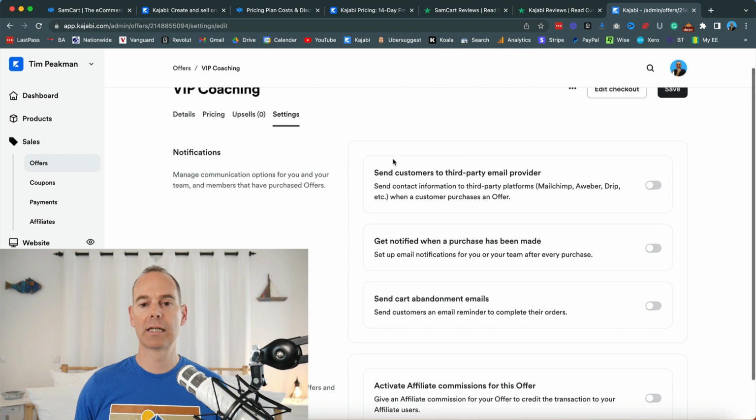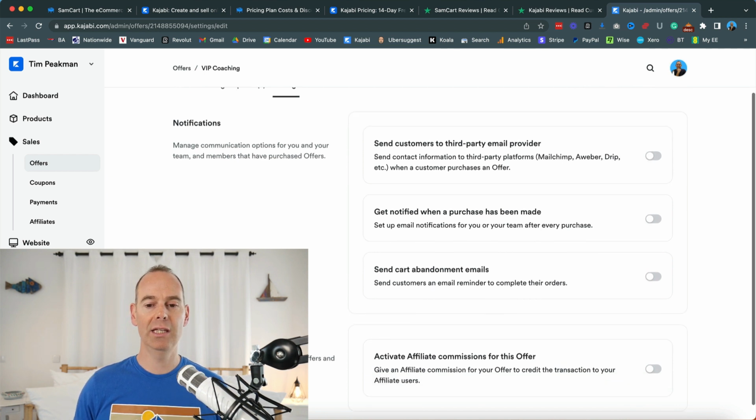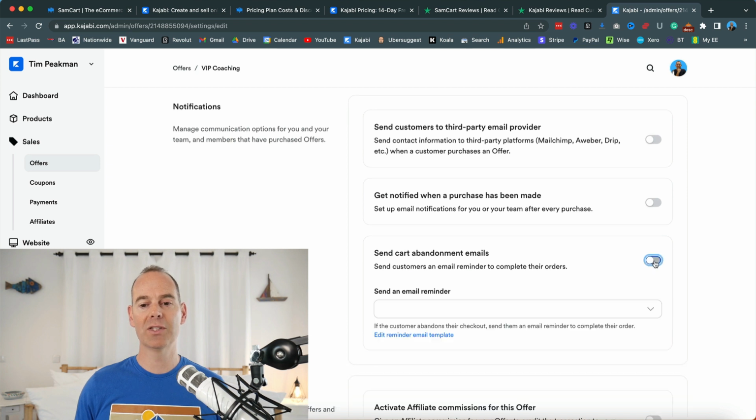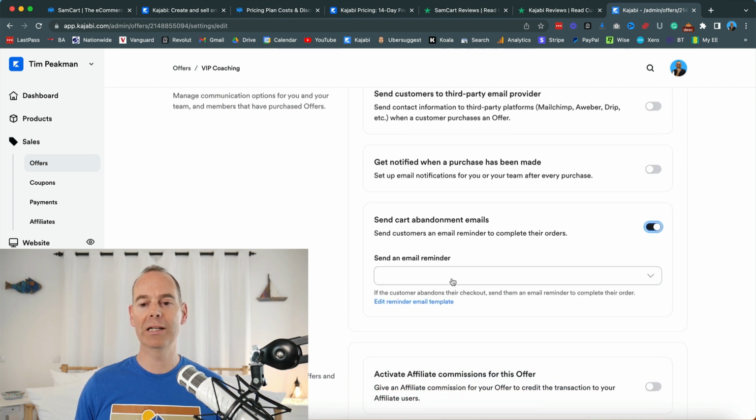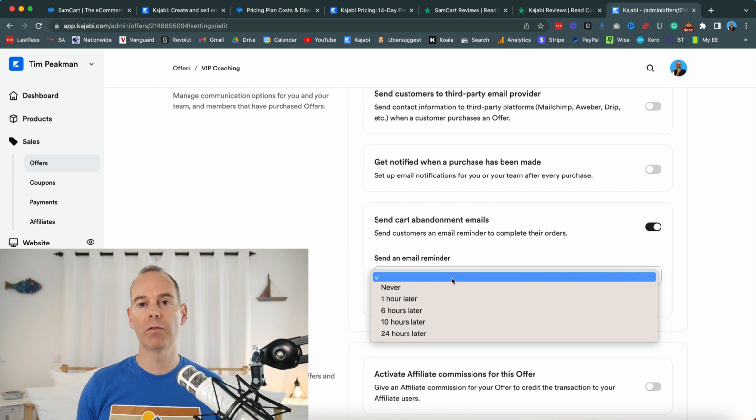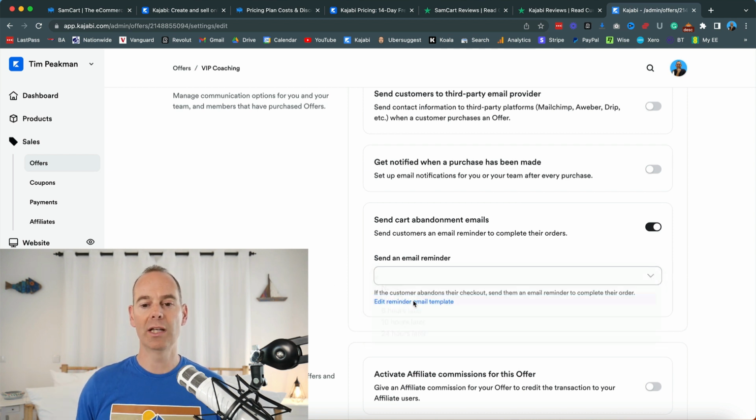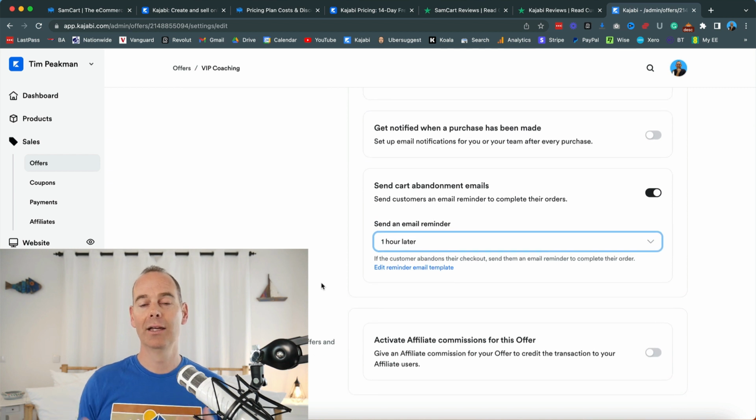And then settings: send them to a third-party email provider, get notifications for your team, send cart abandonment emails. This is a great one. I always use cart abandonment emails. If someone's gone onto your offer page and then either navigated away, I would always send them, like, 1 hour later, hey, you were just checking out this offer, here it is again if you wanted to buy.